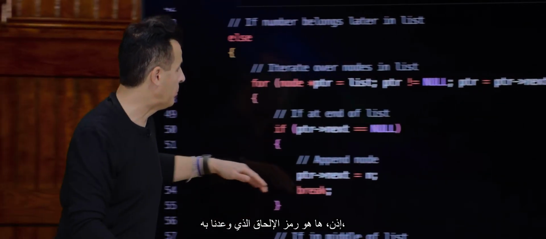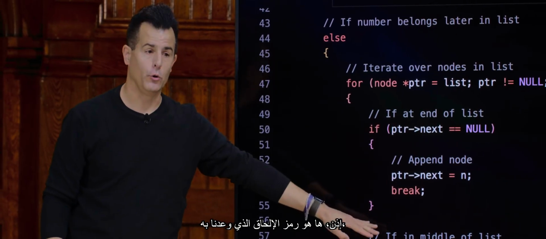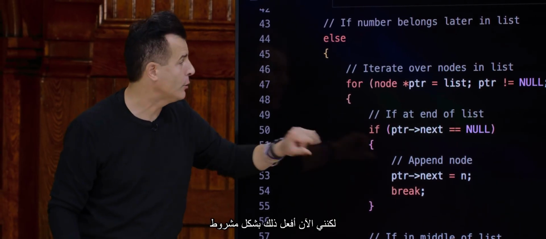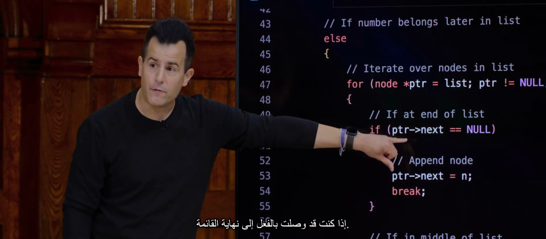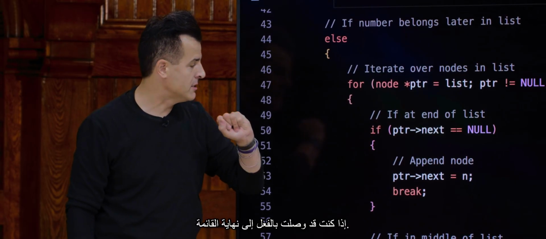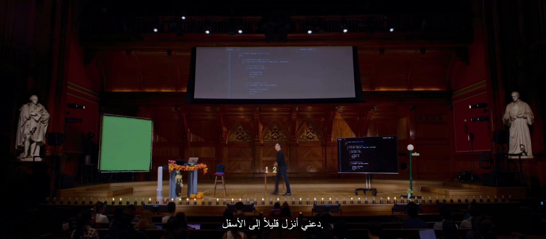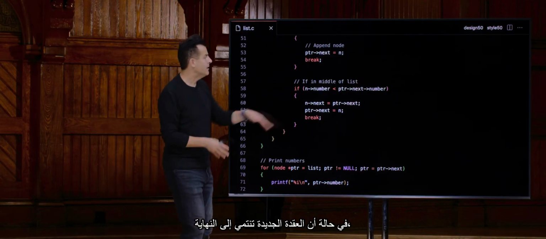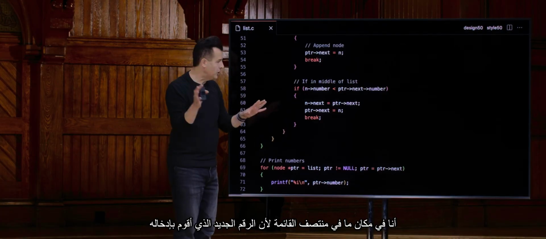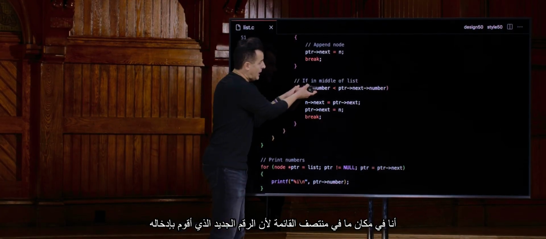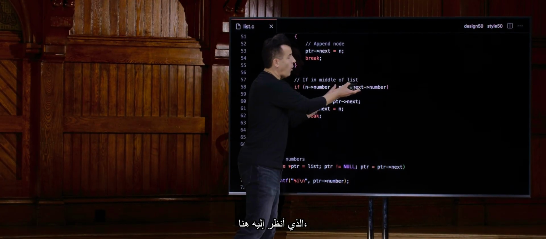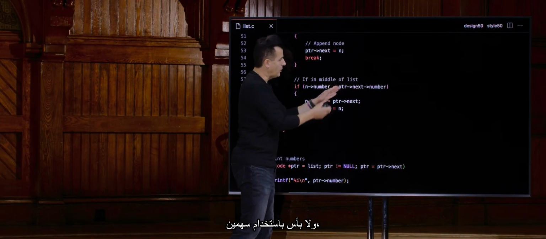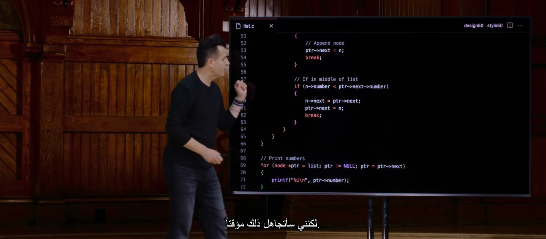So here we have our promised append code, which is exactly the same as before, but now I'm doing it conditionally if I've indeed found my way to the end of the list. And then lastly, let me scroll down just a little bit. If it's not the case that the list is empty, and it's not the case that the new node belongs at the beginning, and it's not the case that the new node belongs at the end, I'm just somewhere in the middle of the list because the new number I'm inserting is less than the one I'm looking at here. And it's OK to use 2 arrows, but I'll wave my hands at that for now.